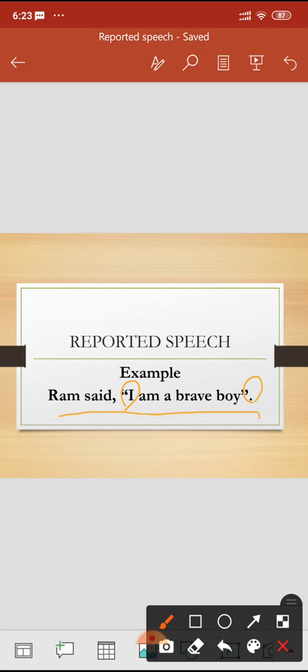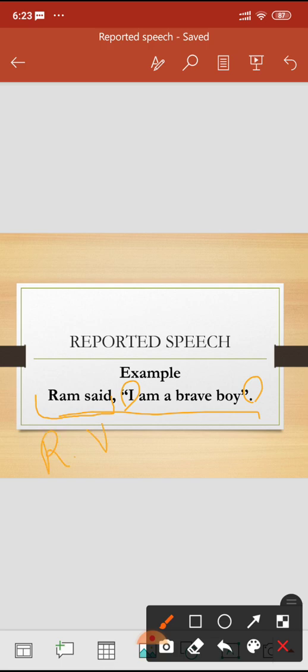So when you have to change into indirect speech, what are the rules that we are going to learn? First of all, let's see, "Ram said" is a reporting verb.